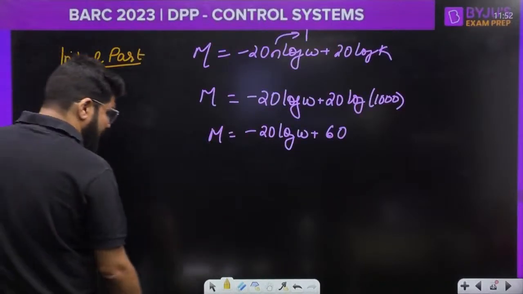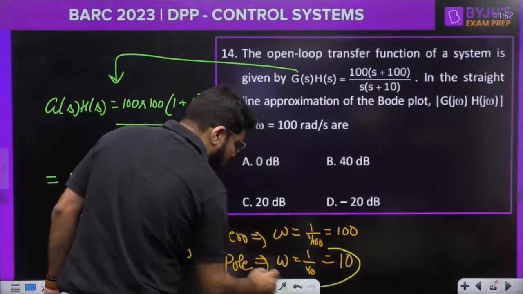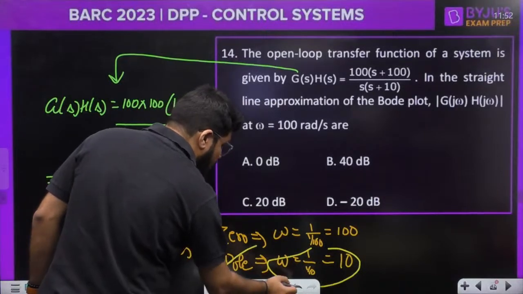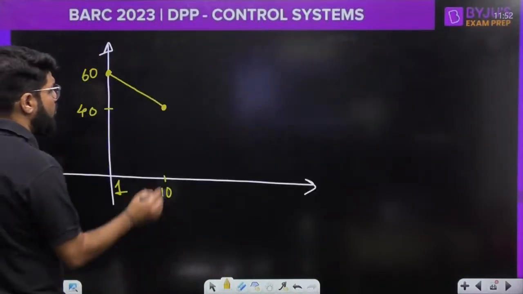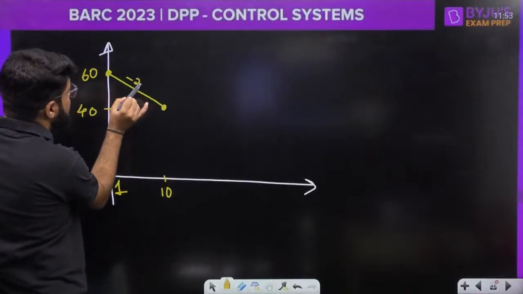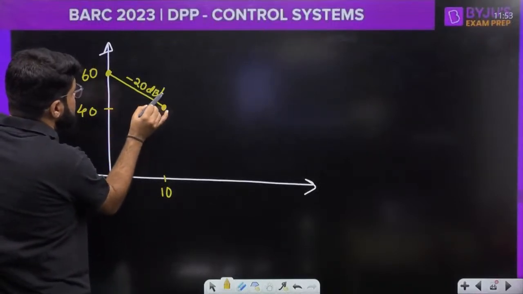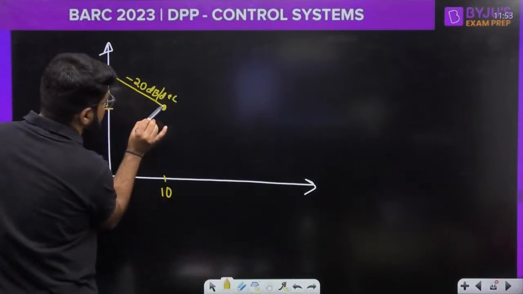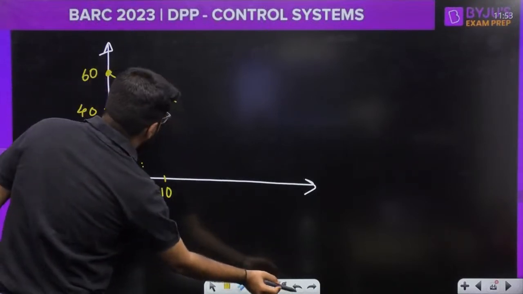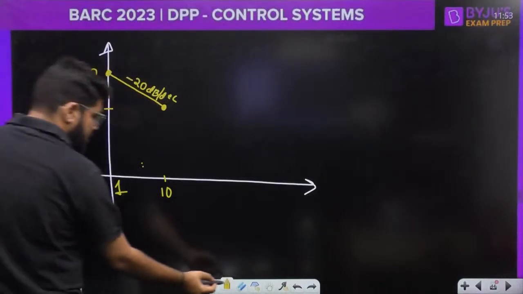Now I stop at 10 because 10 is a corner frequency. Corner frequency due to what? Due to a pole. Due to the pole, the slope will further decrease. This was the slope of minus 20 decibel per decade, and now it will further decrease.